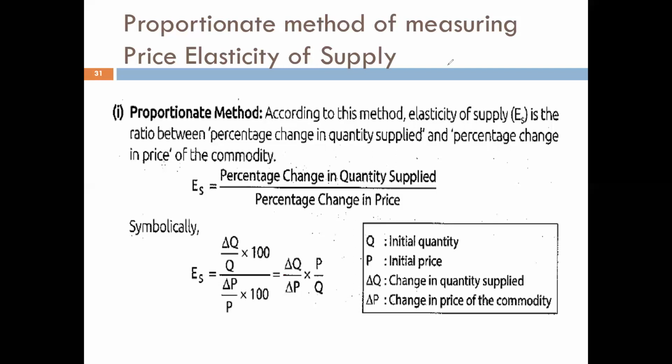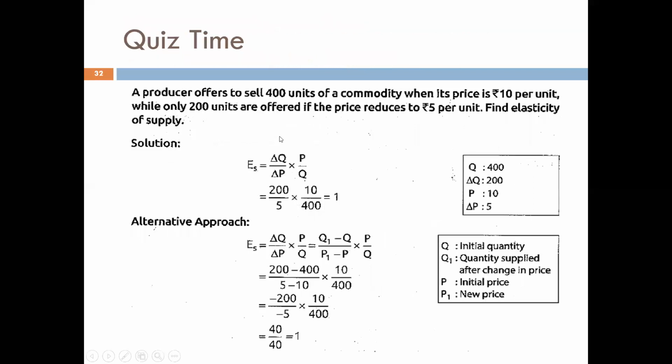Now let's understand this with the help of a numerical example. A producer offers to sell 400 units of a commodity when its price is 10 per unit. When we talk about supply, we talk from the point of view of the producer.